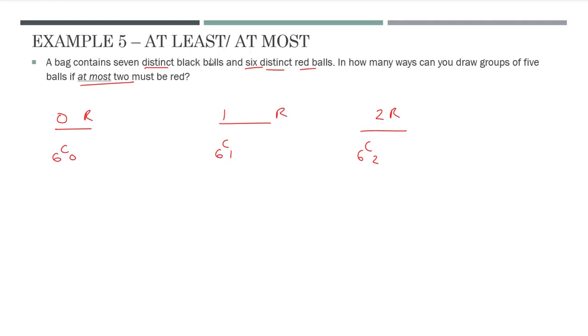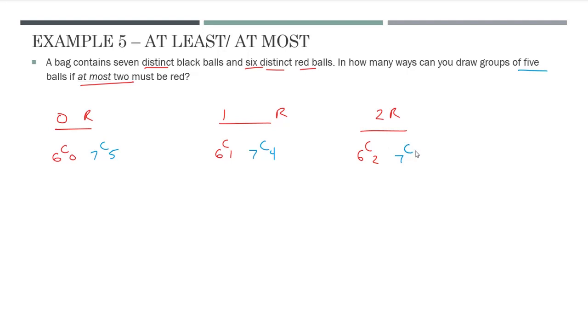Now we're going to deal with the black. So here we're drawing, how many are we drawing? 5 in total. So if we drew 0 red, then we must have drawn 5 black in total. So there are 7 black to start. So it's going to be 7 choose 5, because again, we're drawing a total of 5. And then here, if 1 is red, that must be 4 black. So 7 choose 4. And here, if we've drawn 2 red, we must have drawn 3 black then.